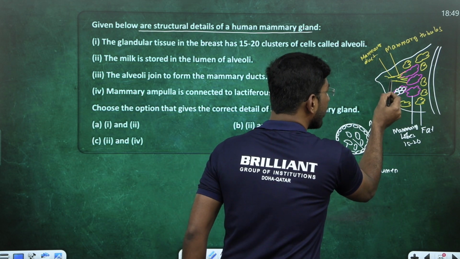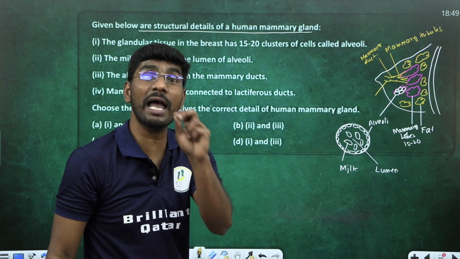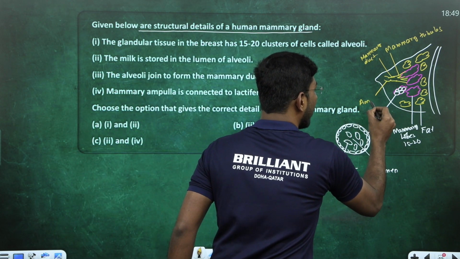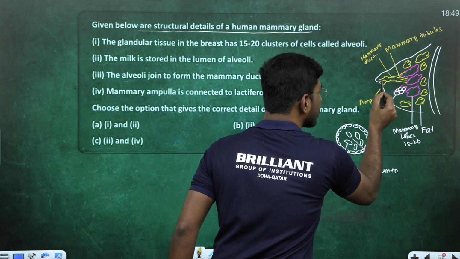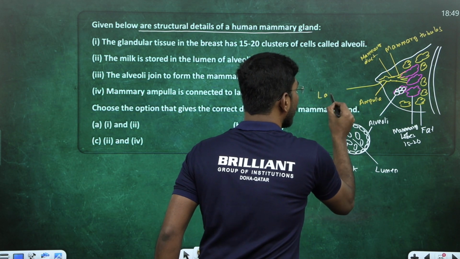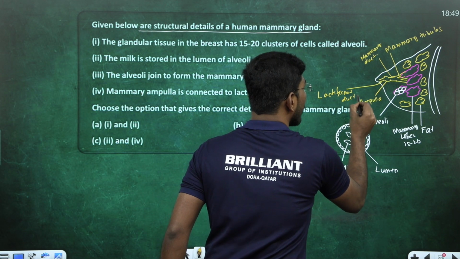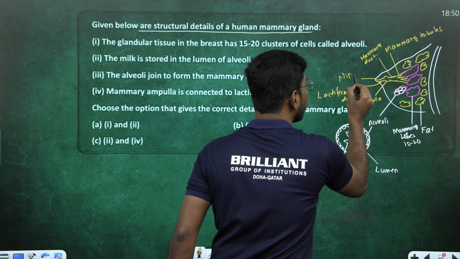Mammary ducts open into a long structure. There is a cavity-like structure called mammary ampulla. This is called the ampulla. Ampulla opens into a long tube-like structure called lactiferous ducts. Lactiferous ducts open into the nipple area.